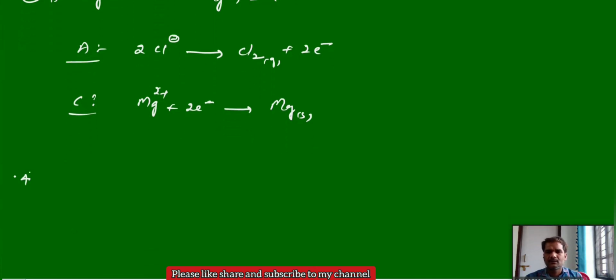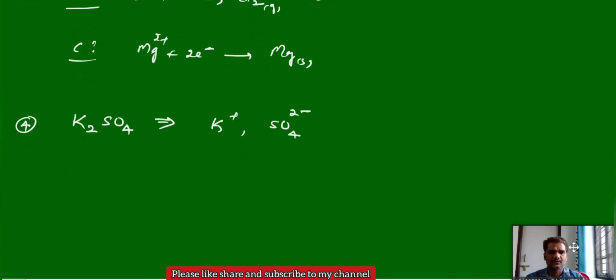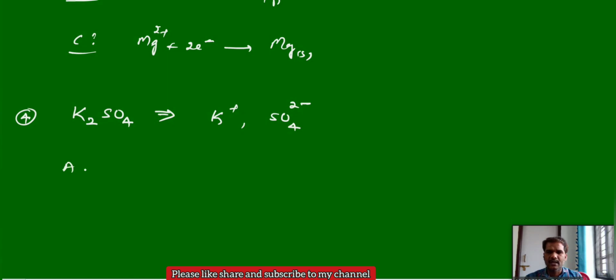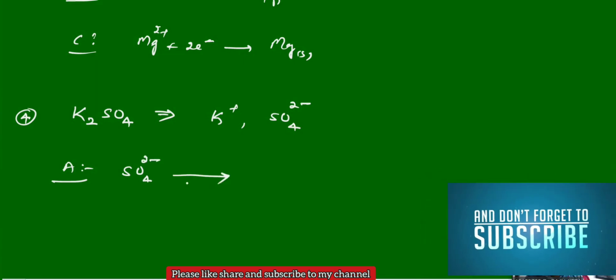Next one more, potassium sulfate. Fused potassium sulfate again can give ions, K+ ion. Here the anion is sulfate. As usual, at the anode, oxidation, and at the cathode, reduction. The sulfate ion at the anode will undergo oxidation.